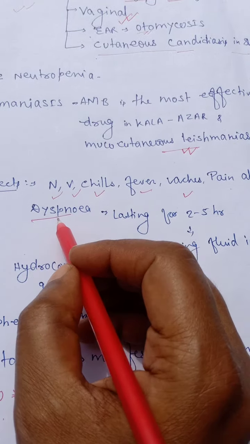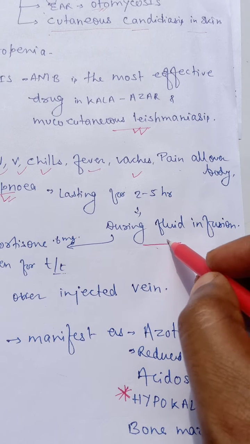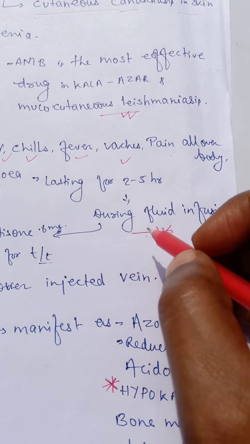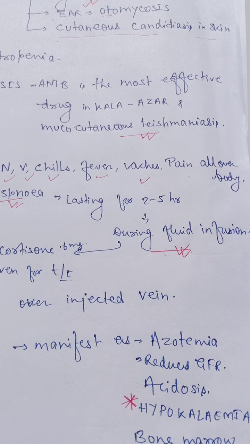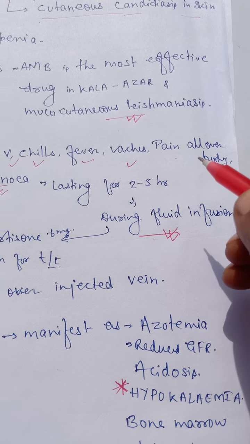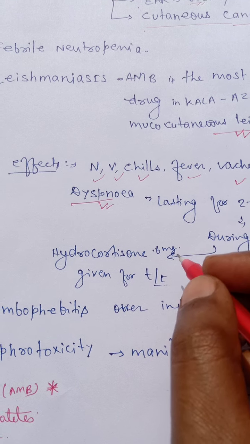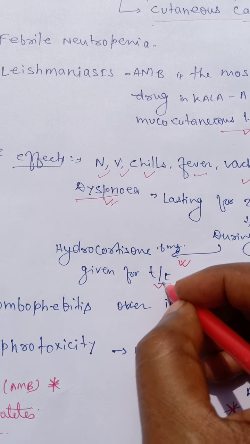The patient also complains of dyspnea, which may last for 2 to 5 hours during infusion. That is why, if fast infusion is given, the patient may complain of dyspnea, so we give the infusion very slowly over 4 to 8 hours. For dyspnea we can use hydrocortisone.